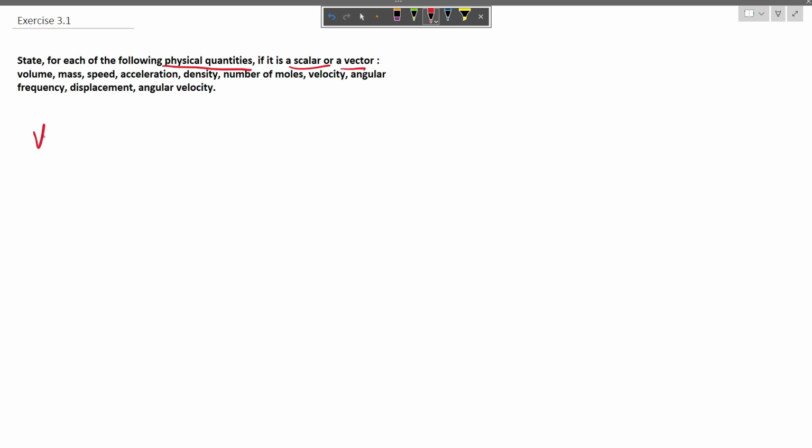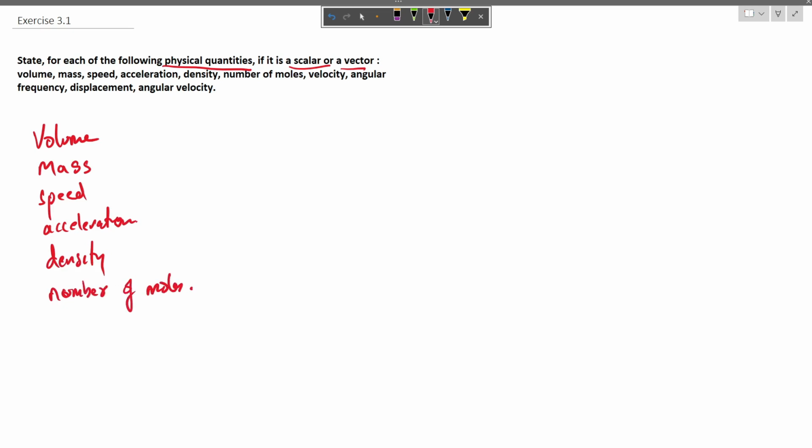So we have volume, we have mass, we have speed, acceleration, we have density, number of moles, velocity, angular frequency, displacement, angular velocity.